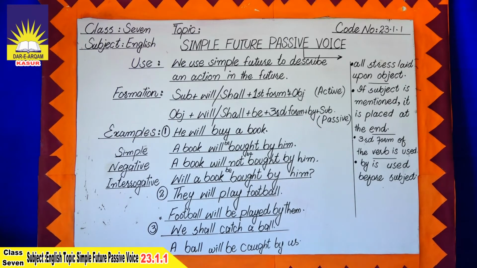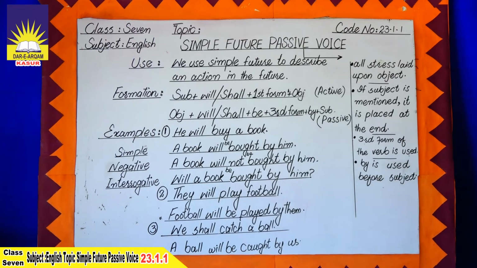When we convert active voice into passive voice, first of all we write the object, then will and shall, that is a helping verb of the future passive voice. Then we use be, and the third form of the verb, and by is used before the subject, and the objective case is used of the subject.